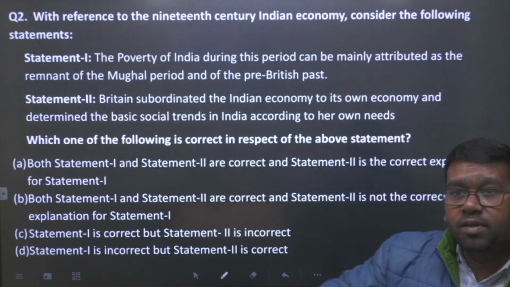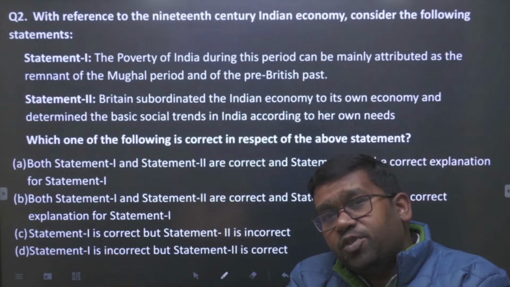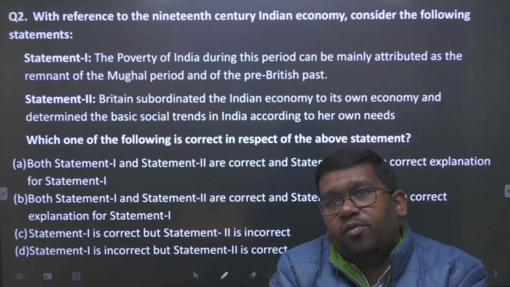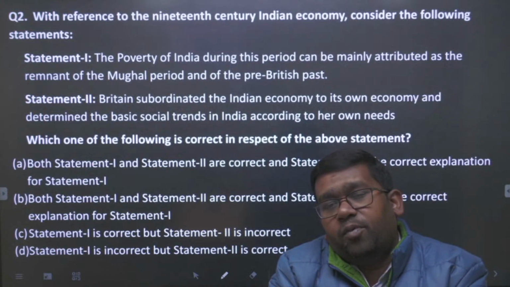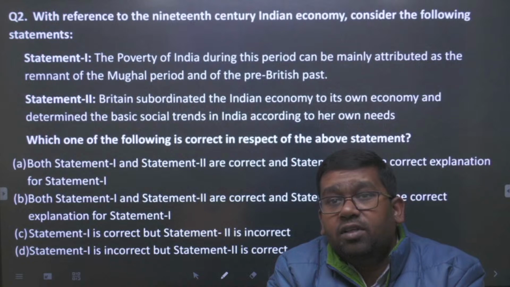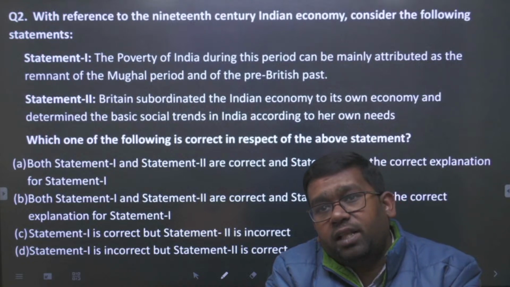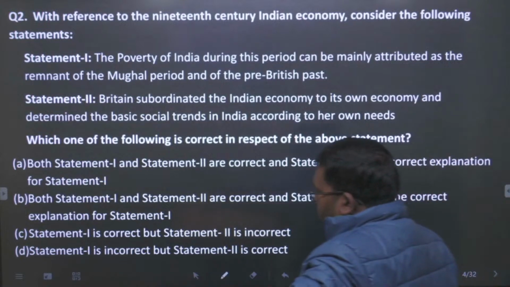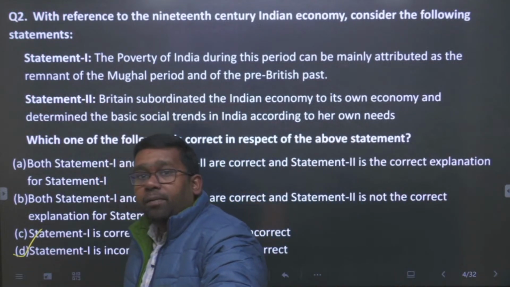Okay, so what will be the solution of this question? Statement 1 seems to be false. Why? Because poverty was not due to the Mughals or the pre-British era. Poverty was the main founding point of the British rule, and the exploitation of the British rule in India. So technically this statement is false. Once statement 1 is false, the answer will be D: statement 1 is incorrect, but statement 2 is correct. So the answer will be simple and clear. D will be the answer of this question.